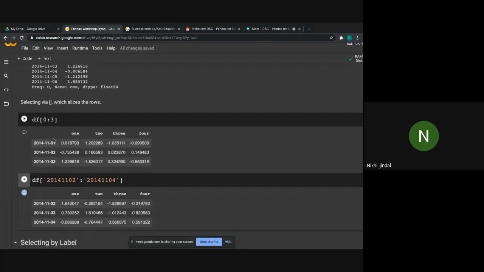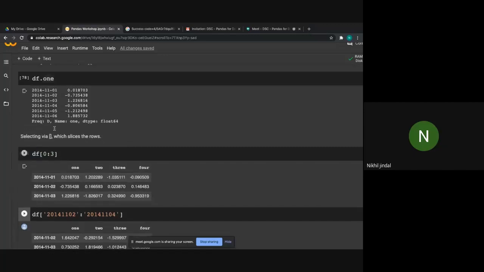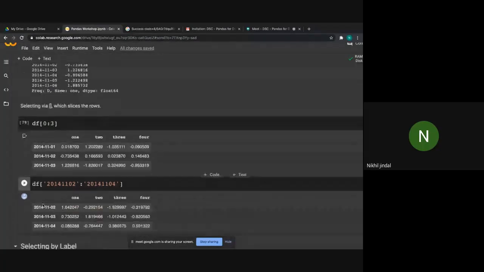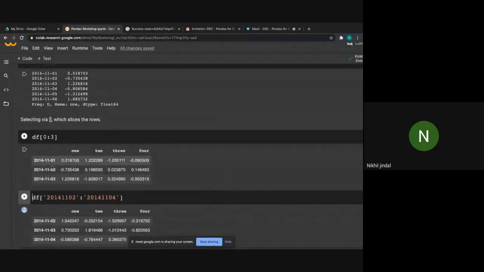Similarly, we have just used this 0 to 3 to print rows. Okay, 0 up to 3, it is used for printing the number of rows. So here 0 1 2 and 3, it obviously will not include index value 3, it will only include up to 2.